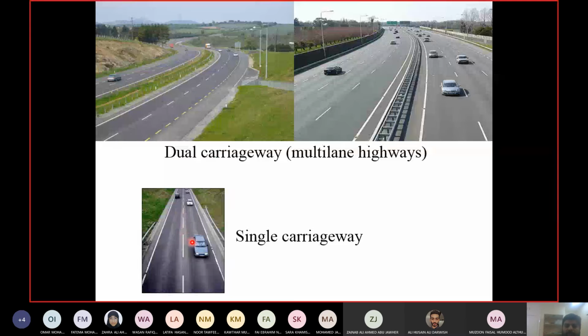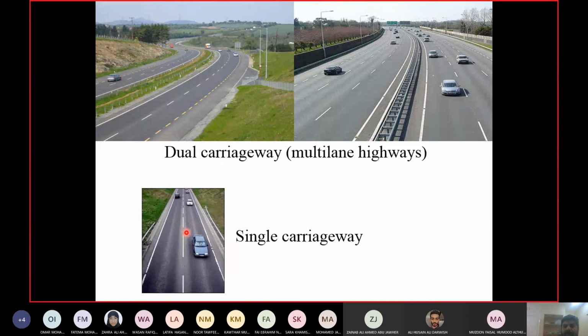But if you look at the bottom picture, there is no separation between the two lanes. And these two lanes are for different directions. They are not for the same direction. I'm talking about separation between two lanes of different directions. So in a single carriageway, both the directions are only separated with some marking or something. There is no physical element of the road which is dividing the two directions. That is single carriageway. On dual carriageway, you will find an object or a physical element which is dividing both the directions of the road. And this is what they will teach you when you go for the license as well.